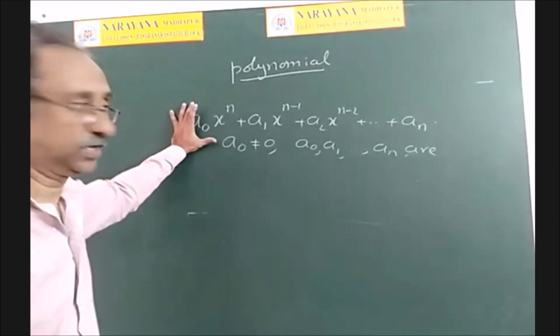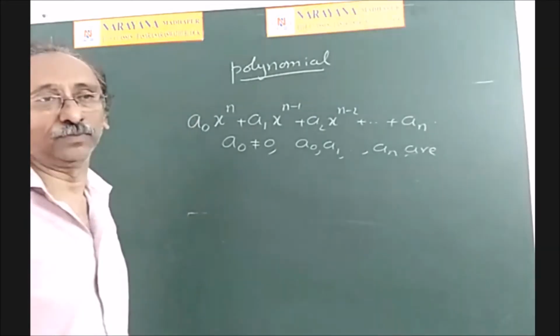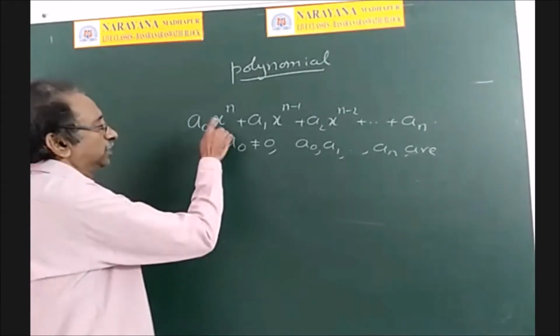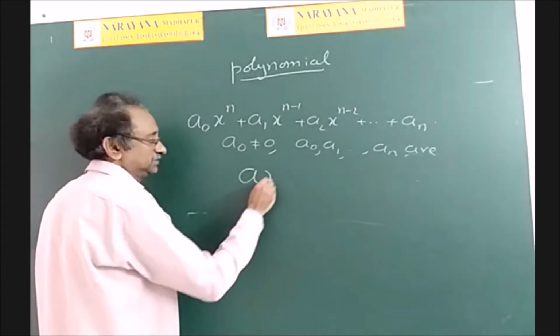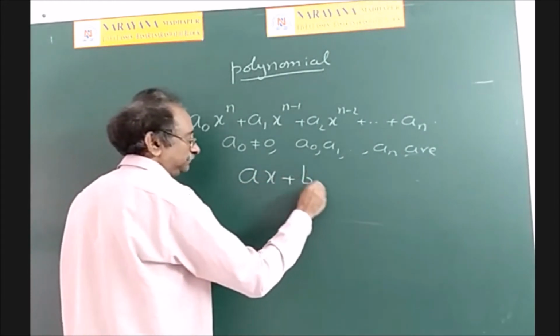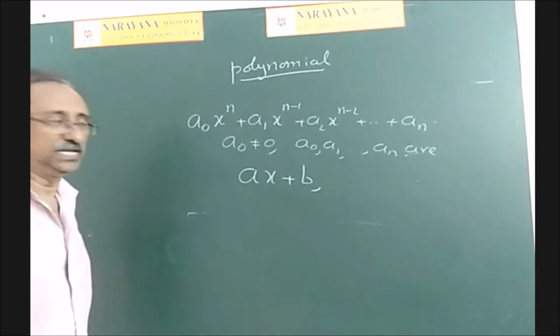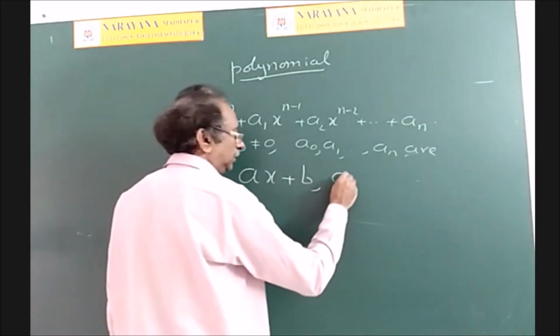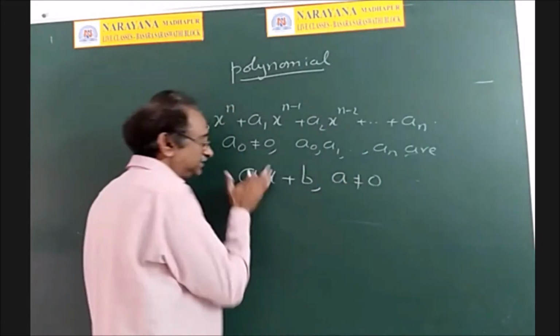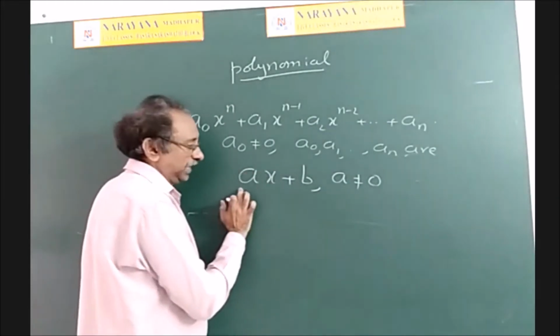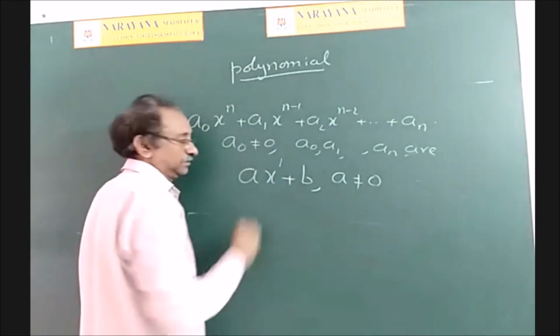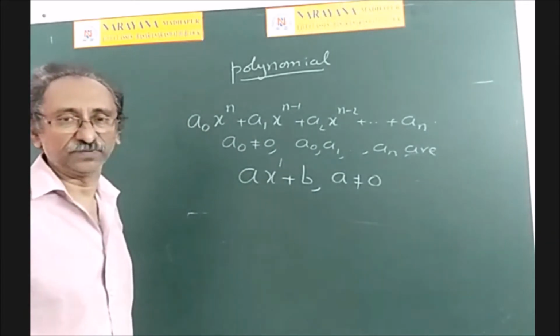First of all, this is a polynomial, and a polynomial of degree 1 is called a linear expression. That is simply ax + b. It is called a linear expression when a is not equal to 0. If a is equal to 0, there is no x at all. So a polynomial of degree 1 is said to be a linear expression.